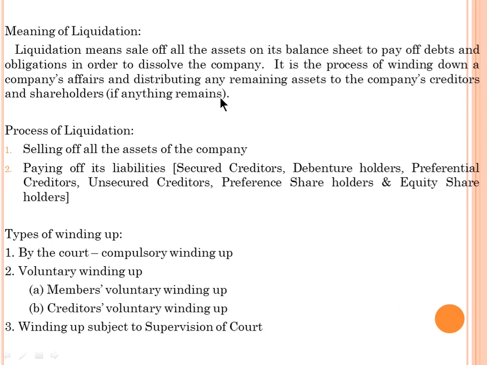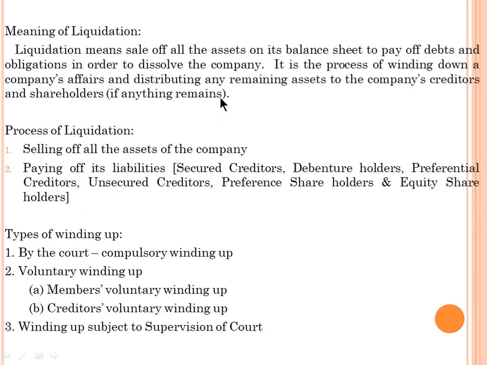Now, the types of winding up. There are three types: number one, by the court, compulsory winding up; number two, voluntary winding up, which includes members' voluntary winding up and creditors' voluntary winding up; and third one, winding up subject to the supervision of the court. So now you have a clear idea about the simple meaning of liquidation, the process of liquidation, and what the types are.